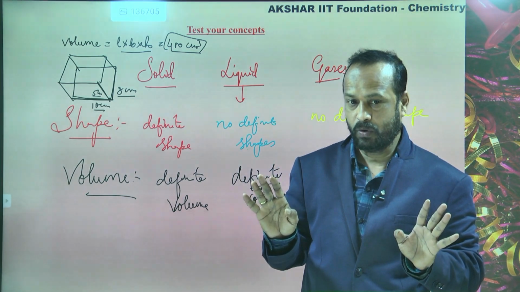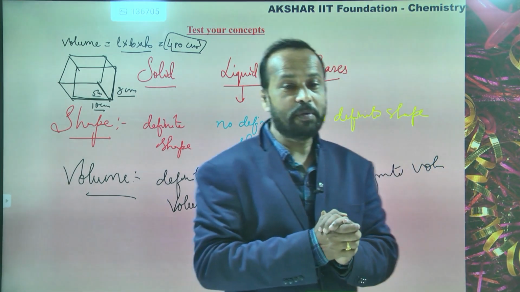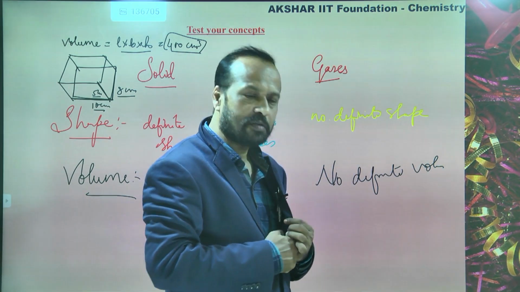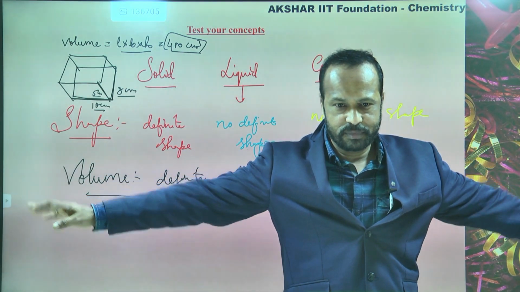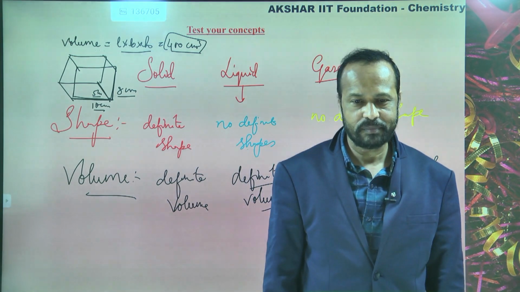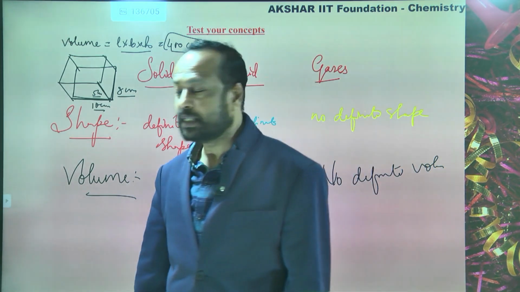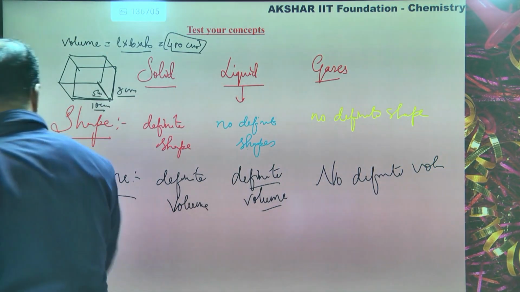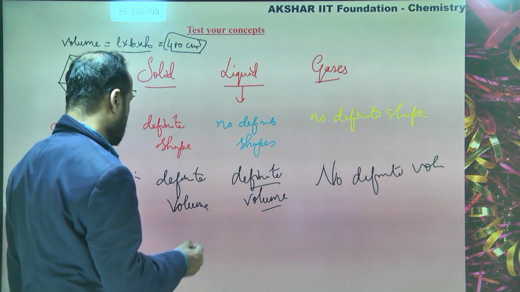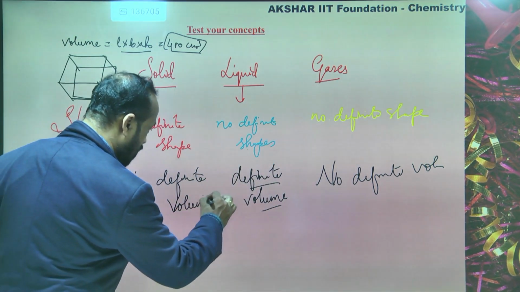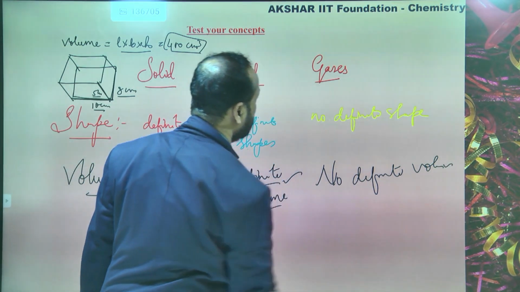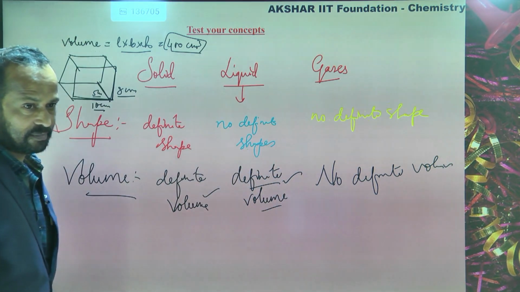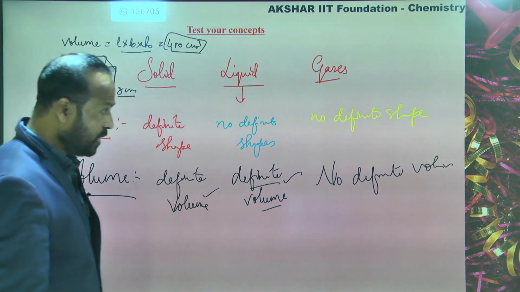The meaning is, a small amount of perfume is sprayed here, but it spreads throughout the room. Is this clear to you? So there is no fixed volume for gases. There is a fixed volume for solids and liquids, but there is no fixed volume for gases.